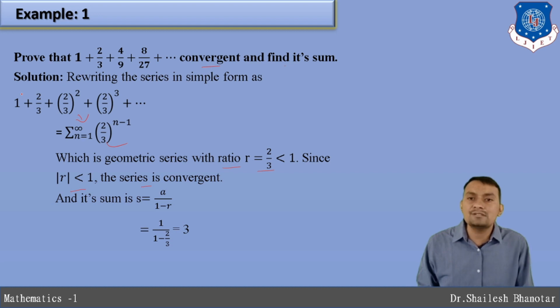So a, the first term, is 1, divided by 1 minus r, where r is 2 by 3. Whenever you simplify, 1 minus 2 by 3 is 3 minus 2 over 3, that is 1 by 3. So 1 divided by 1 by 3 is going to be 3, which is a finite quantity, and therefore the series is convergent, and the sum is 3.